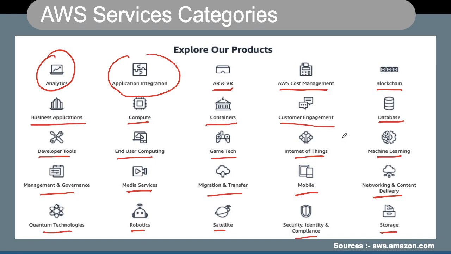These are the various service categories which are available in AWS, and under every service category they have multiple services available. And this picture is taken from aws.amazon.com, and if you need more details, you can simply visit aws.amazon.com.